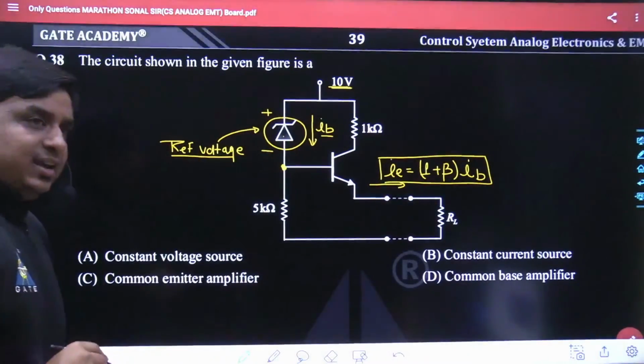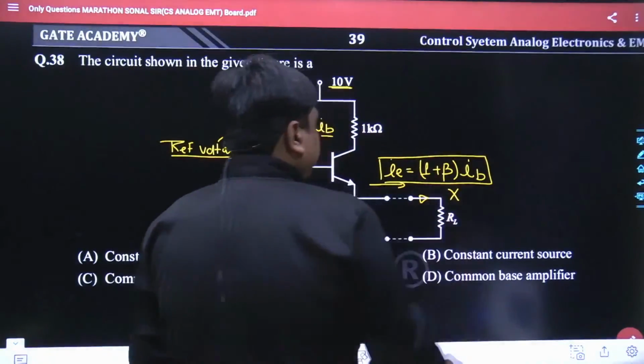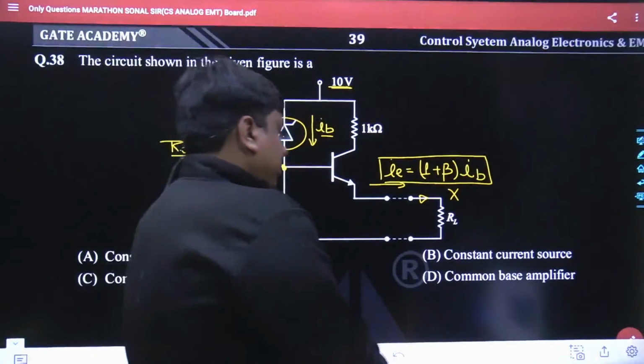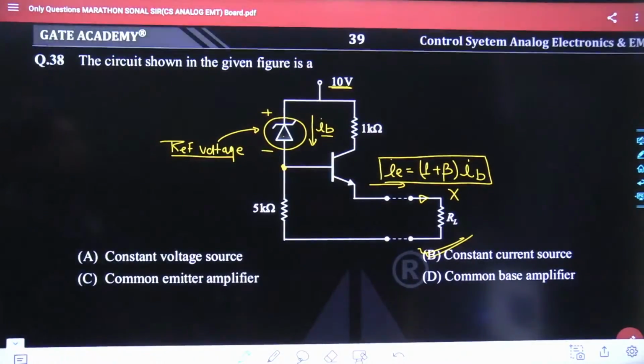I can say across the load, the current is not going to change. Across the load, the current is not going to change. So lump sum, the best most answer for this given question is the constant current source.